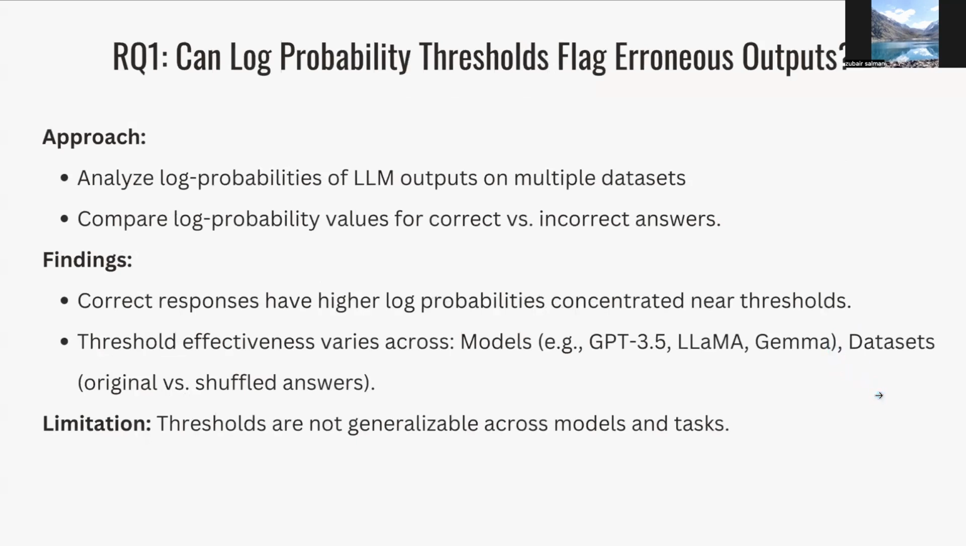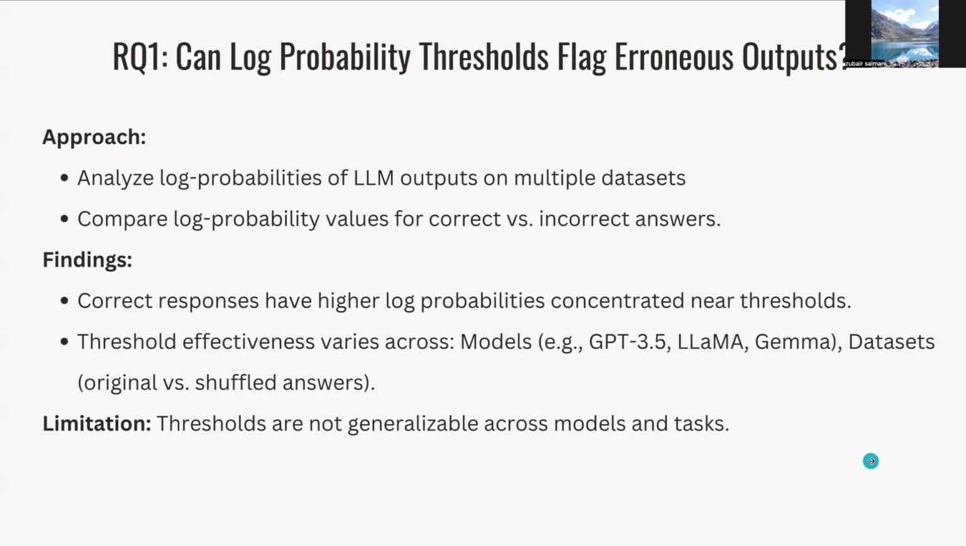Now, looking at the first method of just using the top token probability and setting a threshold to detect hallucinations or not, we analyzed the LLM outputs on multiple data sets and compared log probability values between correct and incorrect answers. Now, for correct answers, we found that they have a higher log probability concentration near the threshold that we identify. And we tested this threshold effectiveness across models and data sets. Now, the idea was to maximize the F1 score to find our optimal threshold beyond which we get maximal number of correct outputs and minimal number of incorrect outputs.